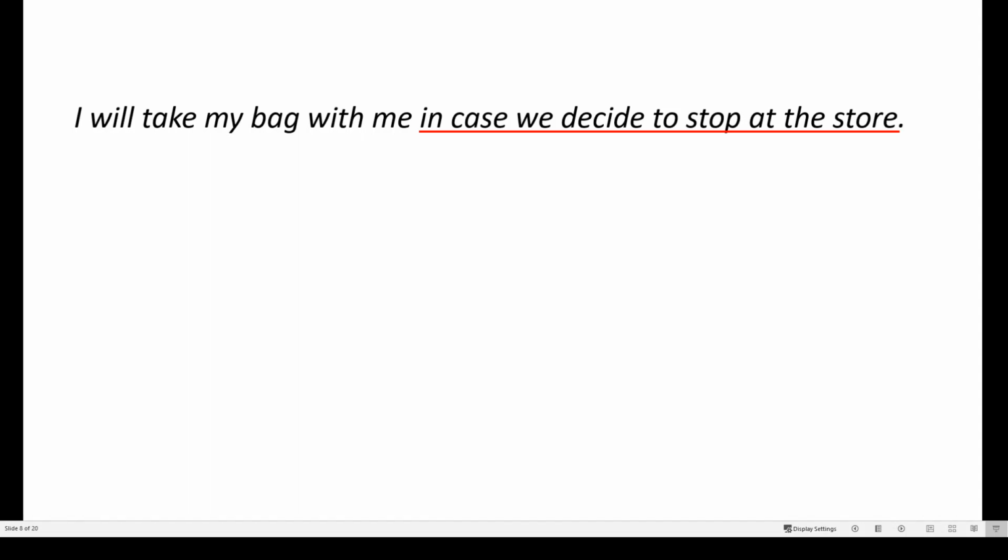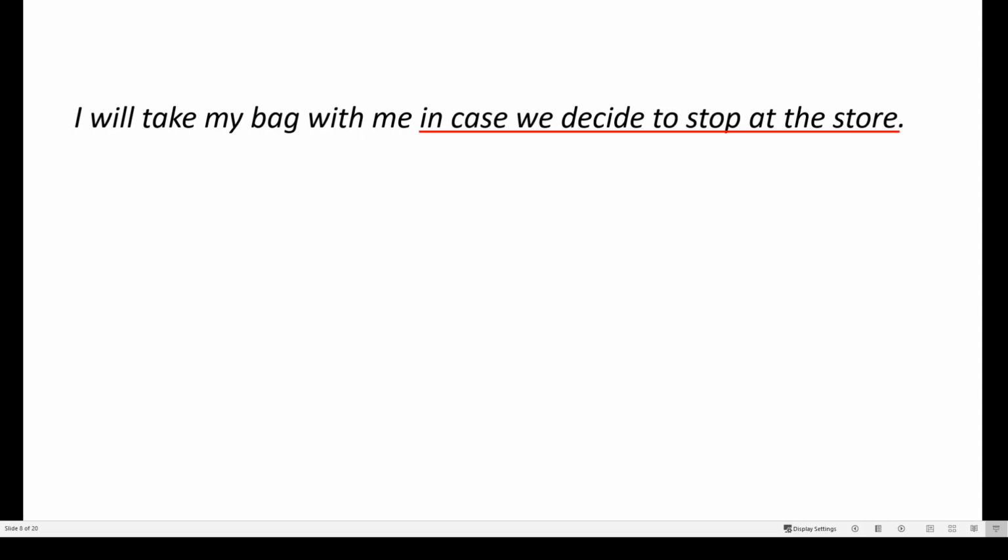So in other words, I am taking my bag because of the possibility and the condition that we decide to stop at the store. Again, to repeat, the basic meaning of "in case" is I am doing something because of the possibility and the condition that something else may also happen. So let's talk more, and let me give you more examples to deepen your understanding of this.